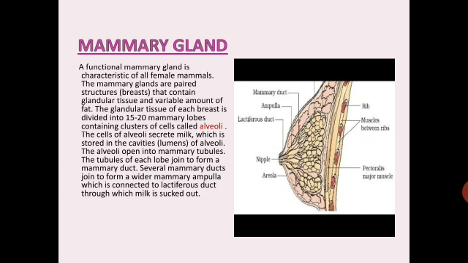Several mammary ducts join to form a wider mammary ampulla, which is connected to the lactiferous duct through which the milk is sucked out. So that was a description of the mammary gland. They are paired modified sweat glands that produce, secrete and eject milk and are characteristic of all female mammals. So you practice again the diagram of the mammary gland.